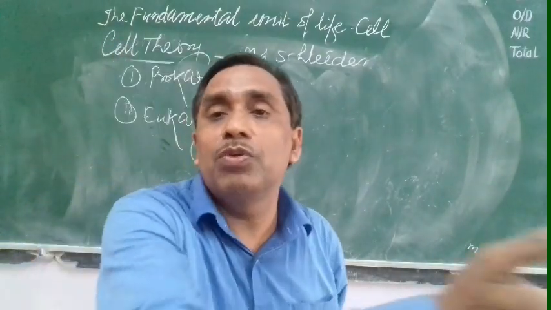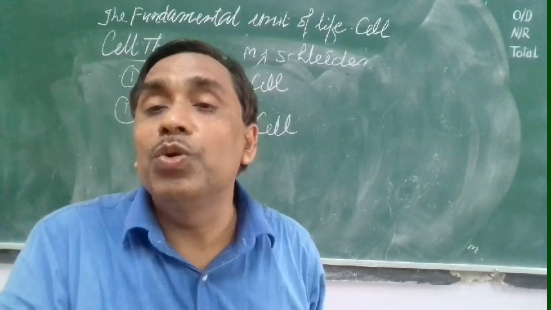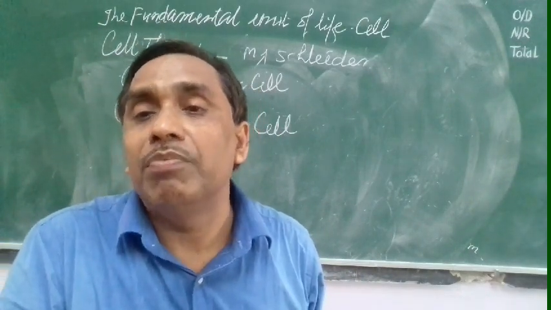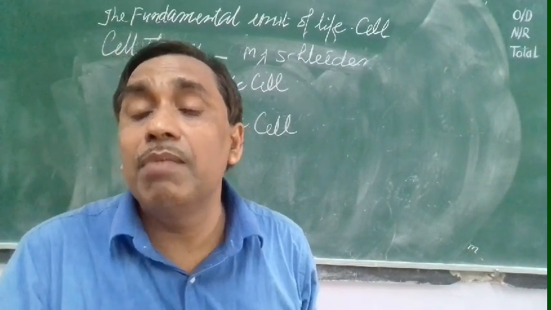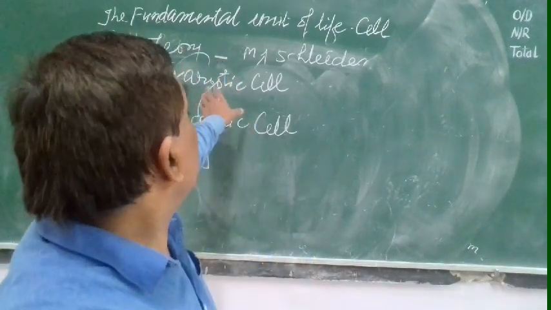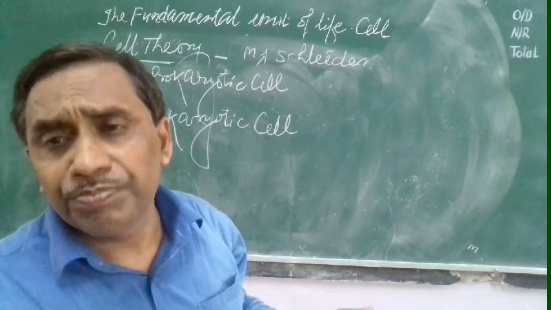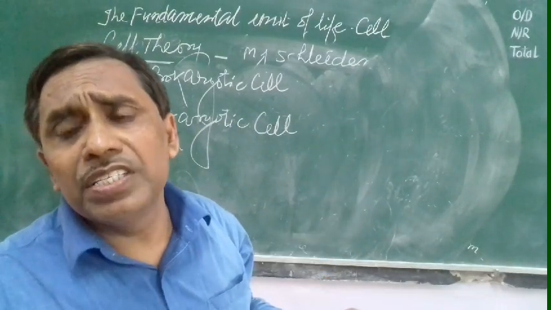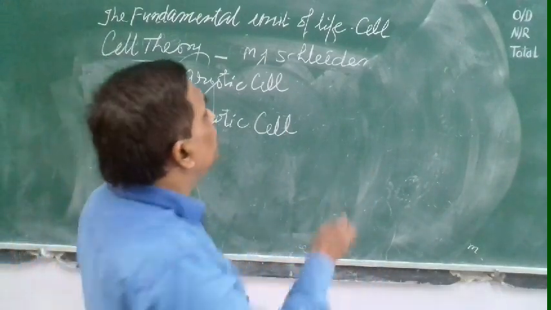All these plants, mango, guava, human beings, all animals, their cells are eukaryotic cells. Eu means well developed, karyon means nucleus. They have membrane-bound cell organelles, they have mitochondria, endoplasmic reticulum, Golgi complex. But the prokaryotic cell, like the bacterial cell, doesn't have these. So this is called a prokaryotic cell.